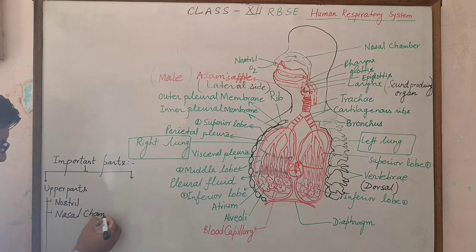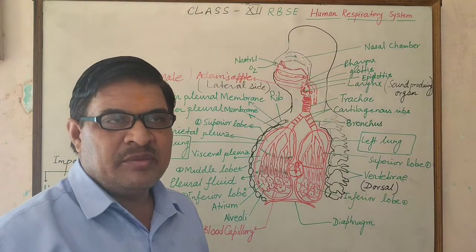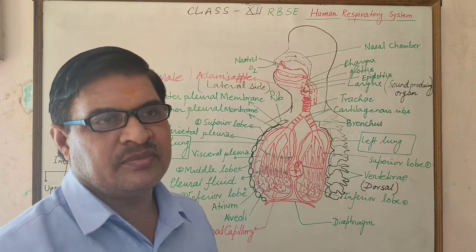Nostril open in the nasal chamber. Nasal chambers now open in the larynx part, and here before the larynx a part is present which is called the glottis. But this glottis is opening in the pharynx part. So pharynx is present in the human digestive system as well as the human respiratory system.